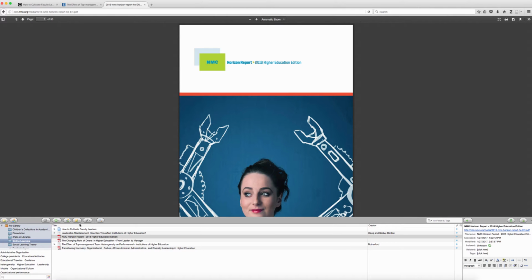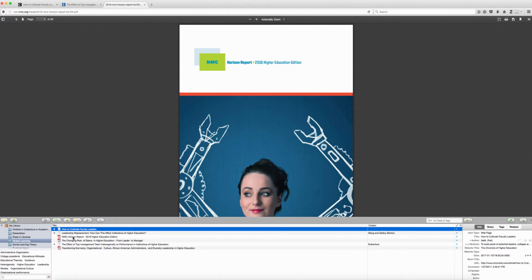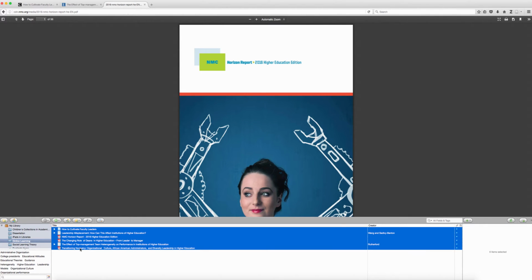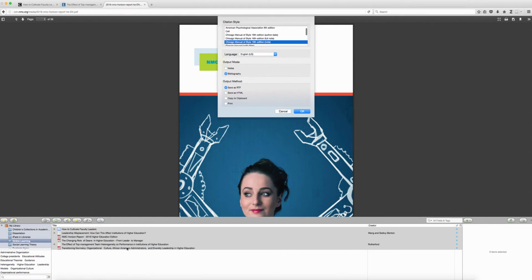To create a bibliography, you can choose one resource, or you can choose all of your resources in your folder or in your library. You can then right-click on your mouse and choose Create Bibliography from Items. This will give you an option of which citation style to choose. You can also just create citations for in-text, or you can create a bibliography, which is the reference list.